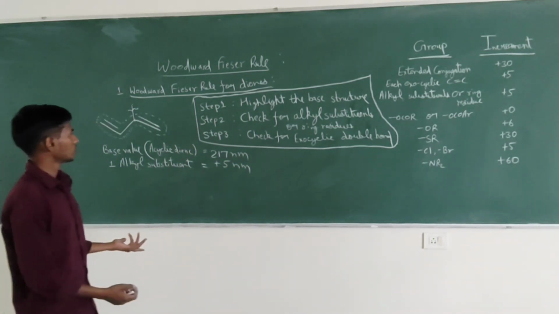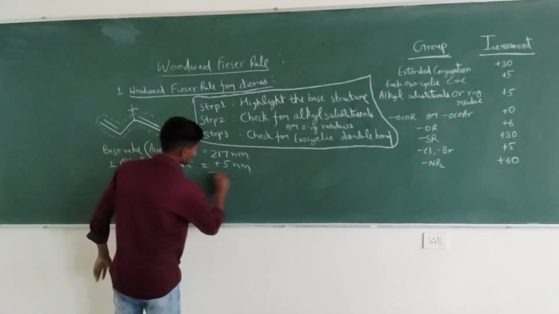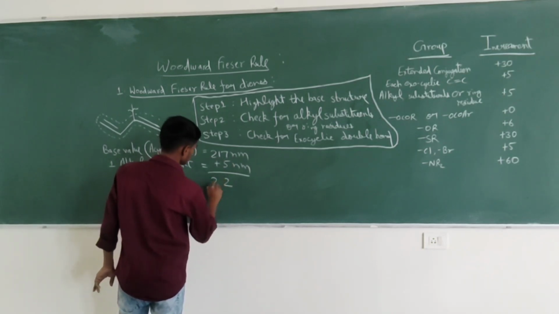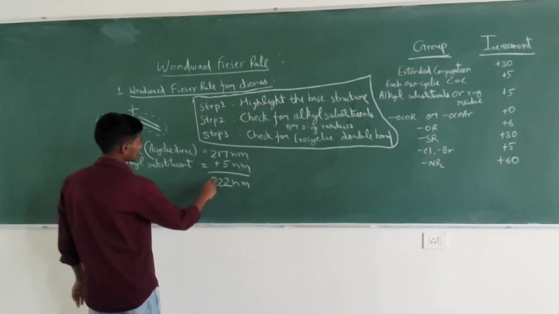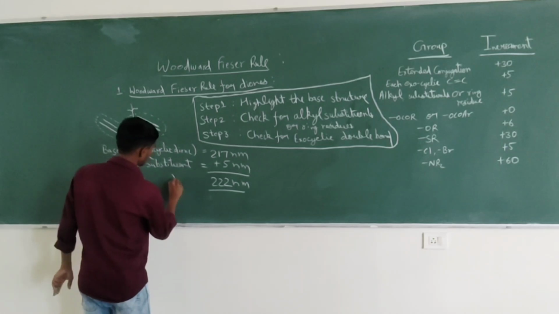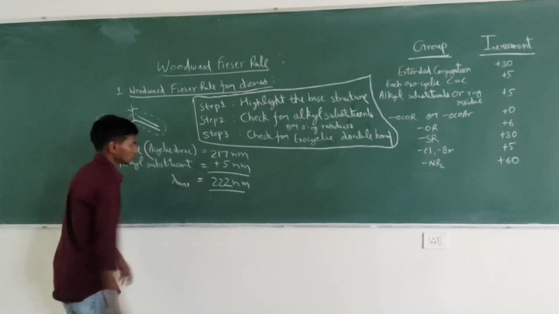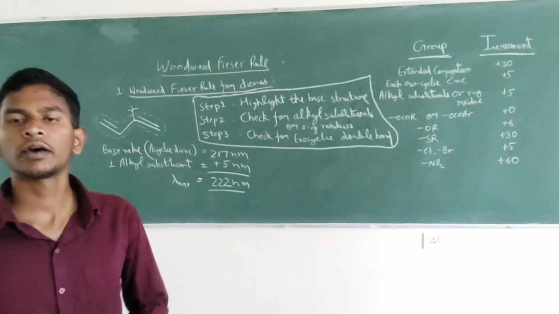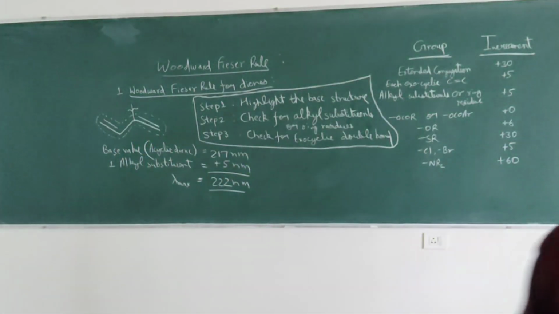Now there is no exocyclic and endocyclic double bond, so we will simply add these two. So the addition will come out to be 222 nanometer. This is the lambda max for the given structure. So this is how we can calculate lambda max value for acyclic diene. Now we will consider another structure.